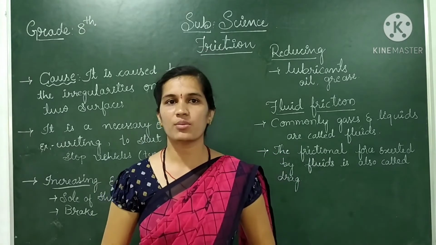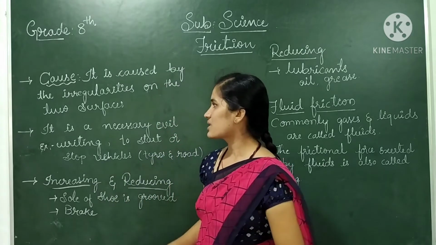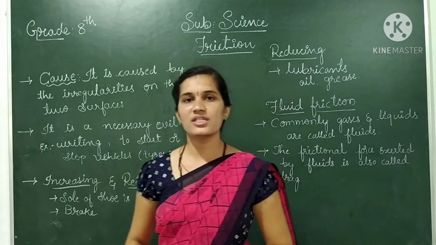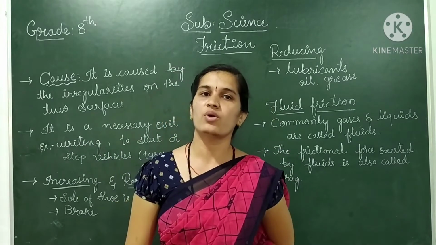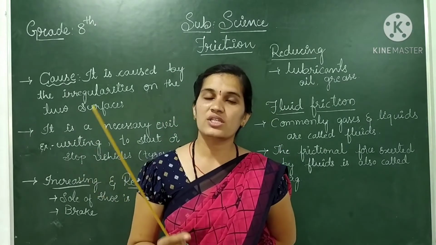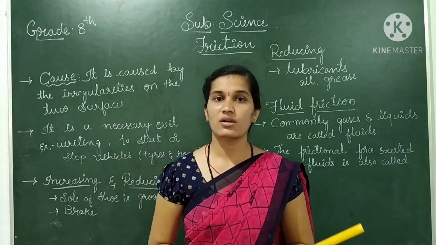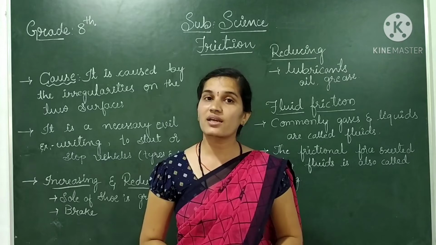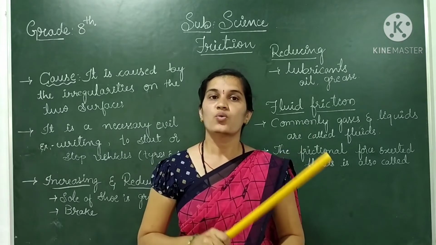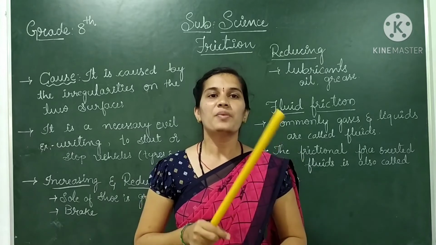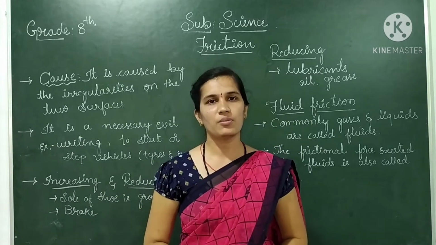I already explained this in our previous class, and we know that friction is a necessary evil. When you are writing, the frictional force acts between the pen and the paper, because the irregularities between the paper and the pen make us able to write on paper.